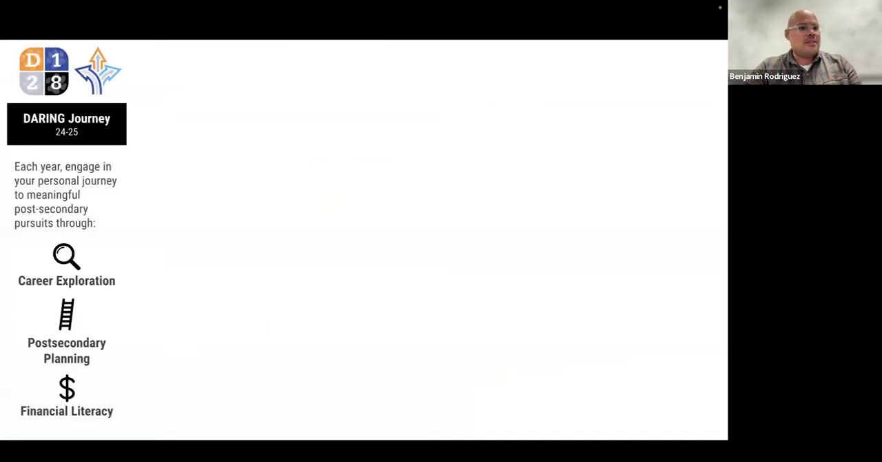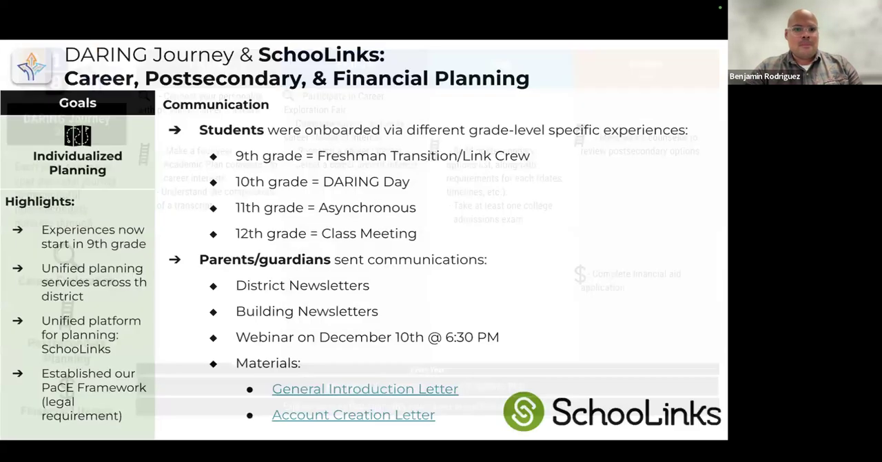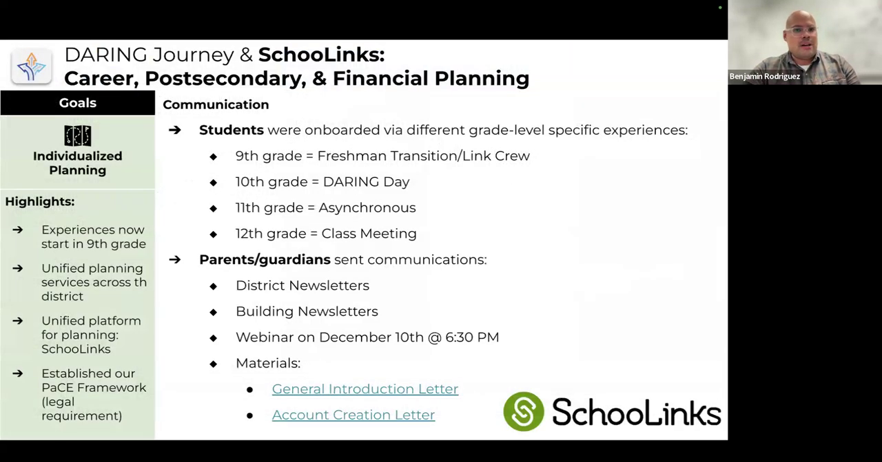So the Daring Journey itself, again, is just that set of activities. You can see what that version looks like for 24-25. These are items that we are looking to work with your students on for their particular grade levels. And please know that we are refining those efforts and looking to make sure that they are high impact experiences for your students. In terms of communication, how have students onboarded to SchooLinks and all of these planning pieces?